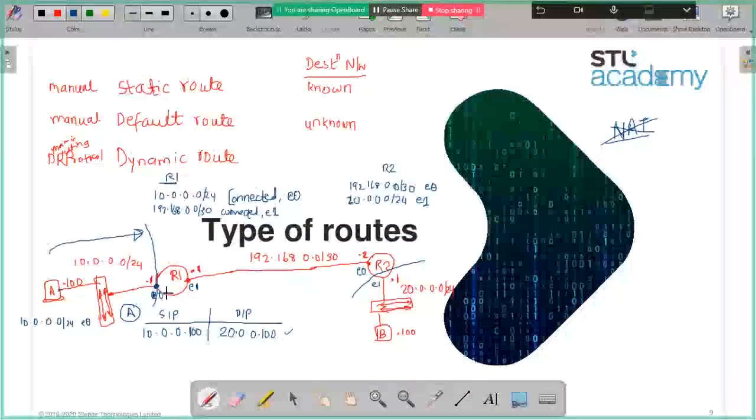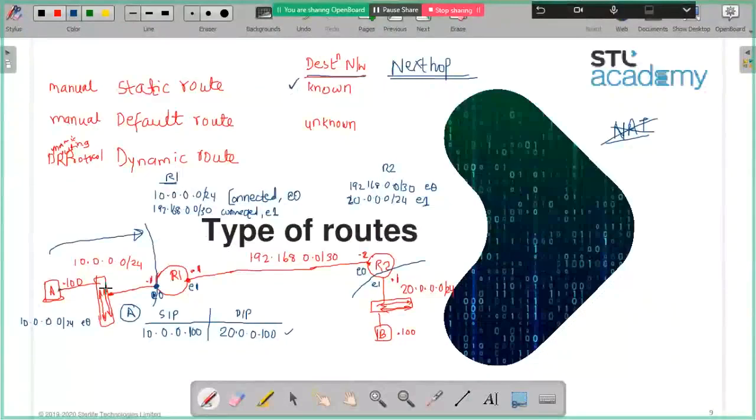Yes or no? So when we are talking about a route, we are talking about the destination network, and we are also talking about the next hop. So when we are talking about a static route, we know the destination.